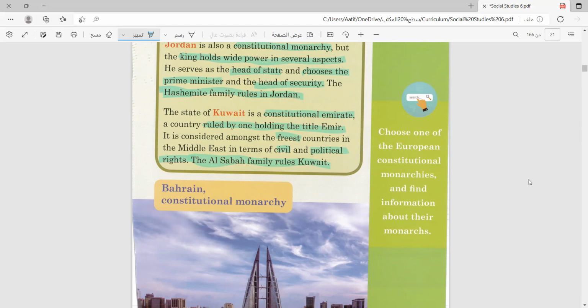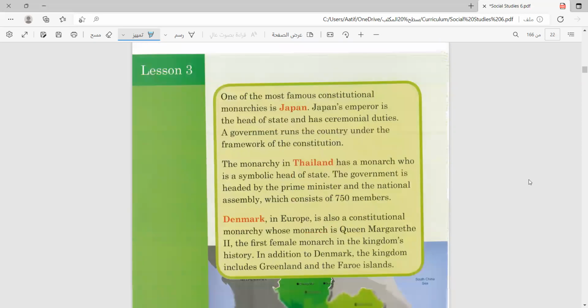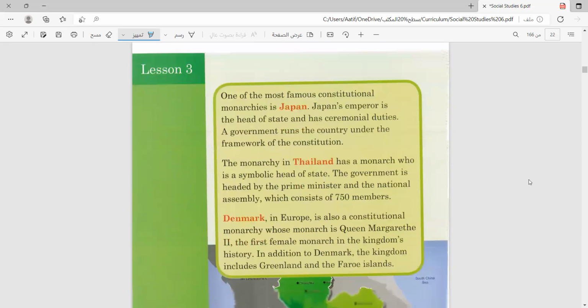There's a question on the right side of the page. Choose one of the European constitutional monarchies and find information about their monarchs. So we will take one country from Europe, let's say, for example, Switzerland or Italy, or any country in Europe, and find the information about their monarchs. Is it following an absolute monarchy or a constitutional monarchy? Which type of constitution does it follow? All of these kinds of information. And maybe we can discuss it in class.